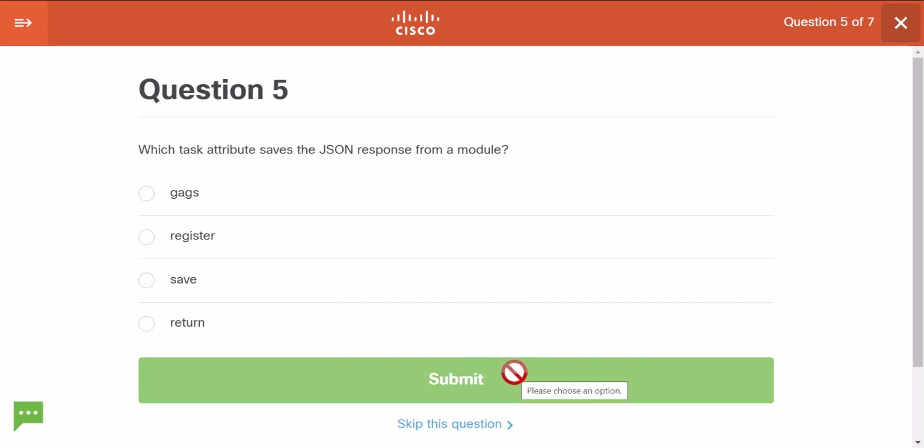Which task attribute saves the JSON response from a module? All right, so saves the JSON response from a module. Register. Okay, so it doesn't say anything about saving into a file or anything like that. It's just capturing it somewhere, and register captures or saves output or response in a variable, right?